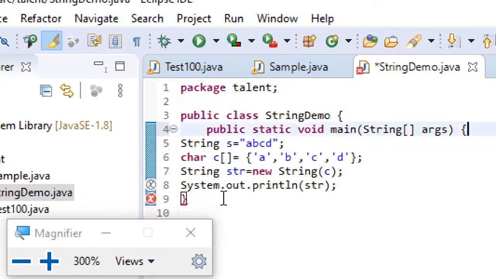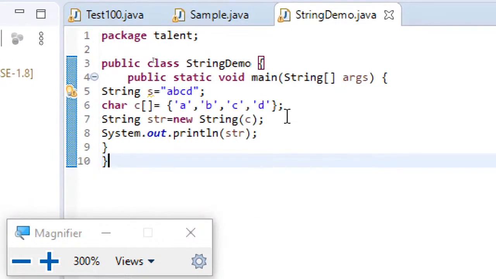Without the main method, I'm just trying to print the statements. Declarations by default will be considered class variables. But when I'm trying to print things, obviously it will raise an error because we can't write any statements outside the class, sorry, outside the method. That's the error it was giving earlier. There wasn't any method, and I'm just trying to print the statement.